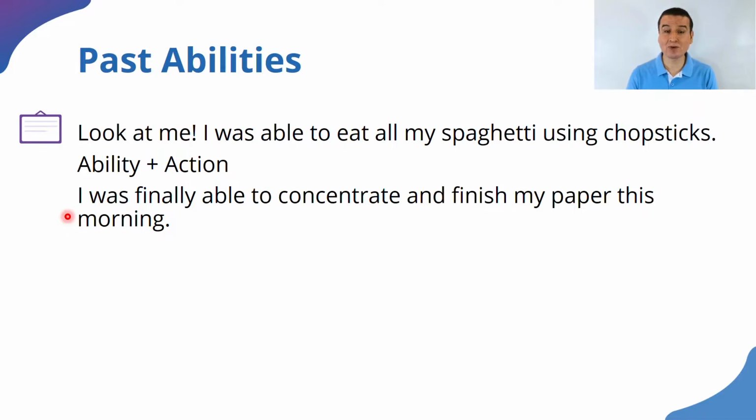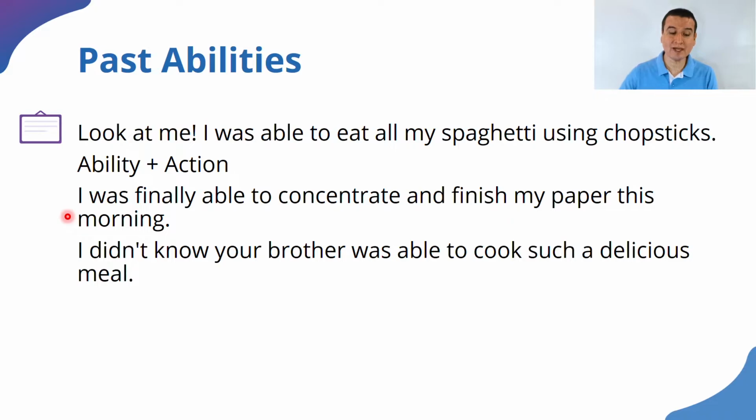Now, let me give you an example combining more elements of the past here. I didn't know, that is a past form, that is a verb with a negation. I didn't know your brother was able to cook such a delicious meal.